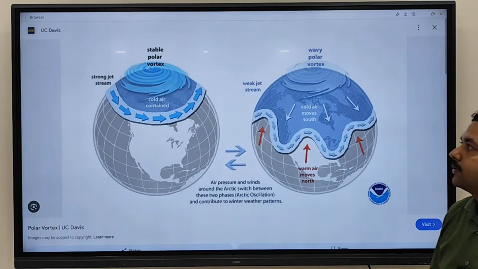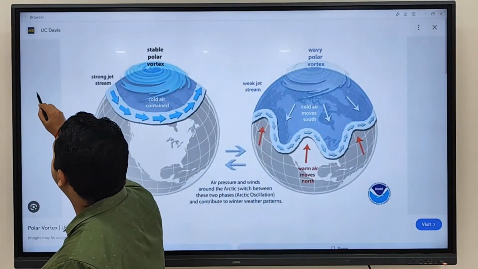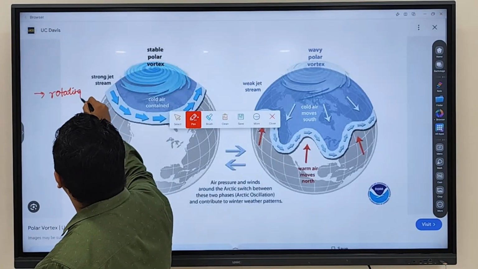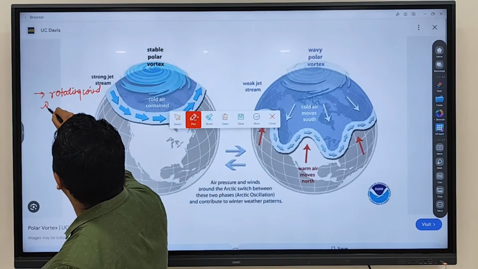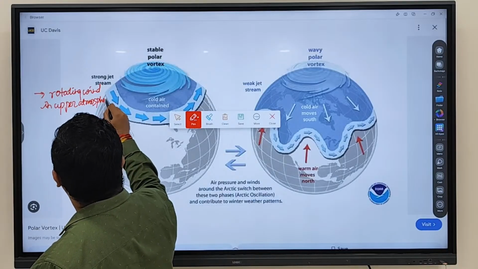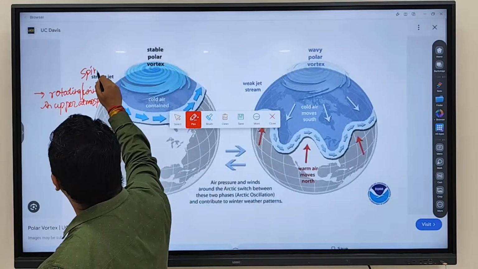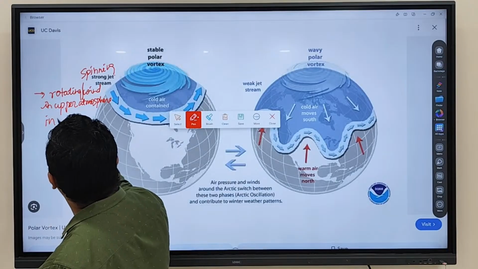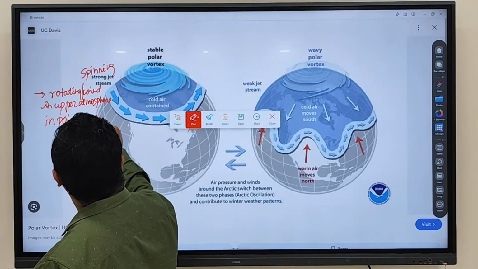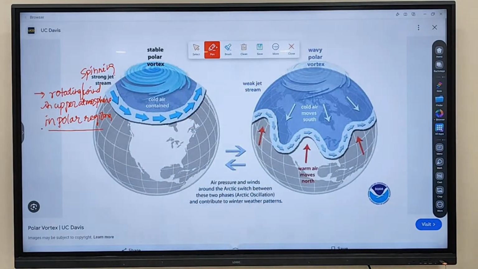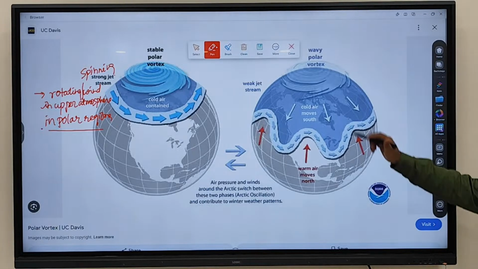What is this polar vortex? Polar vortex can be defined as a rotating wind, or you can write spinning wind also, in the upper atmosphere in polar regions. So which type of wind is it? It is a rotating or spinning wind in the upper atmosphere in which type of region? In the polar region. Clear?